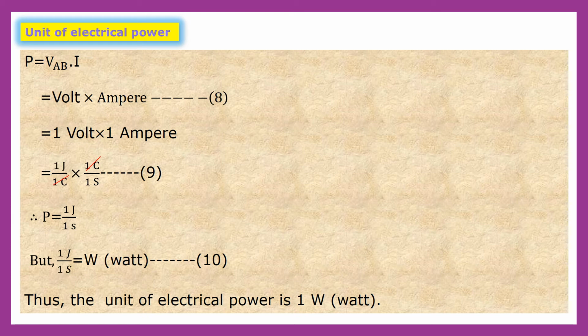Therefore power P is equal to 1 joule upon 1 second. But 1 joule upon 1 second is equal to watt, called W. This is equation number 10. So power is nothing but watt only, and therefore the unit of electrical power is 1 watt, or it is also said that watt is the unit of electrical power.